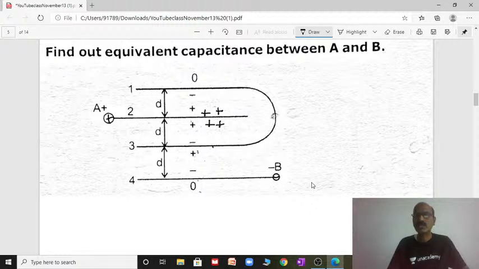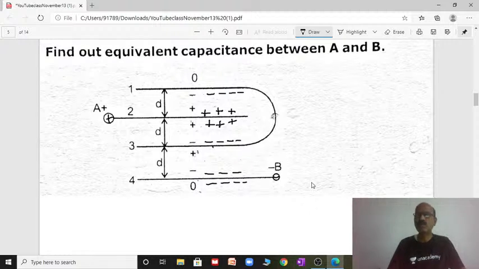This positive induces an opposite charge, negative, and this side also induces negative. Plate B, the fourth plate, is already given negative, so both sides will be negative.